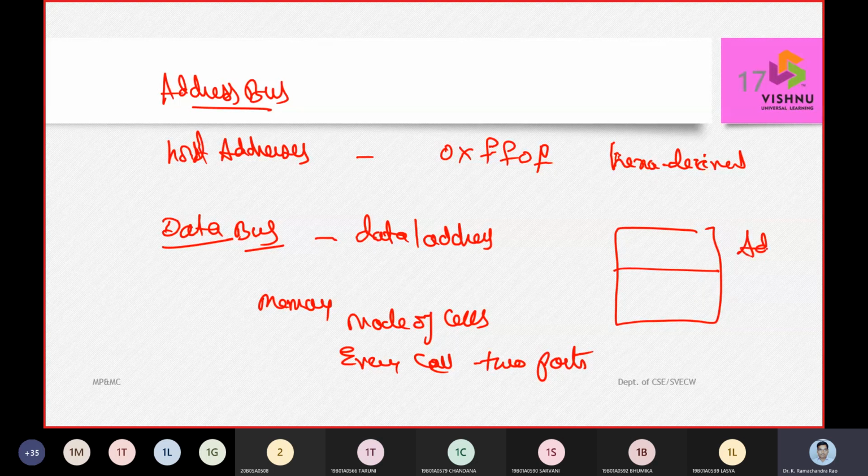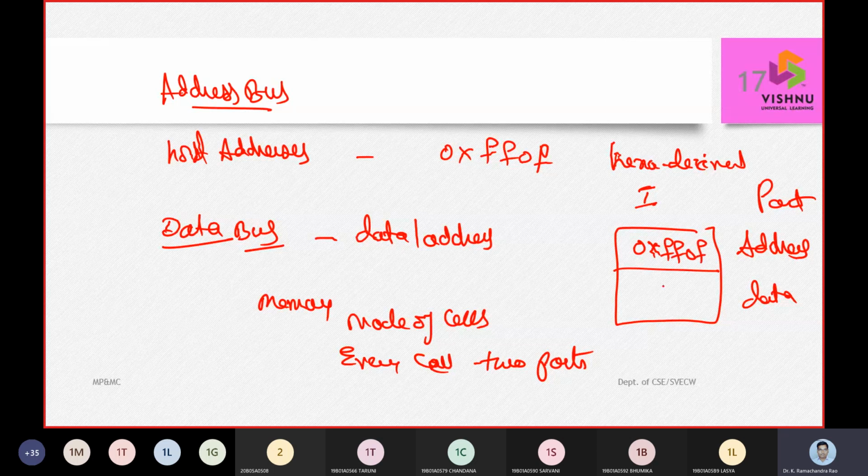One we call the address part, another we call the data part. I call it I, a cell identity pointed at as 0xFF0F, and the value was 15. That means int I is equal to 15. So this cell stores the integer data type with a value of 15, and the cell is called I here.